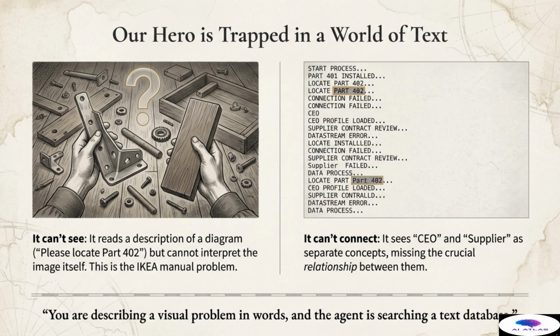Standard vector search finds semantic similarity, but it almost never finds structural connection. As the quote summarizes, we are attempting to describe a visual or structural problem in words, and the agent is searching a text database, which is a fundamental and limiting mismatch we must aggressively address.